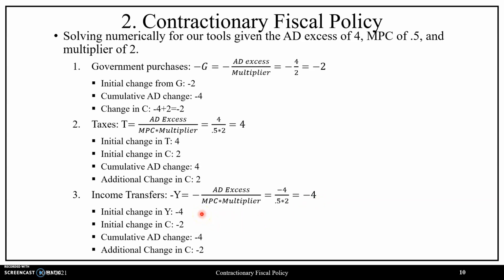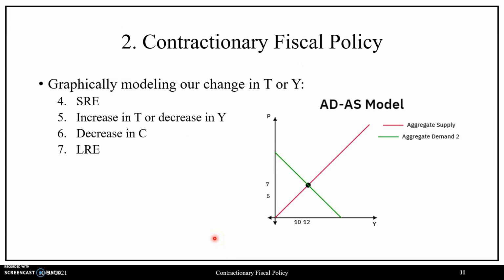So income declines by 4. Consumers then reduce their consumption by 2, given that the MPC value is 0.5, such that our cumulative change to aggregate demand is minus 4 as needed, such that taking the difference between aggregate demand, its cumulative change, and our initial change to consumption, we'll see that our additional change in consumption will be minus 2. Summing these two consumption effects, we get back minus 4 as needed.